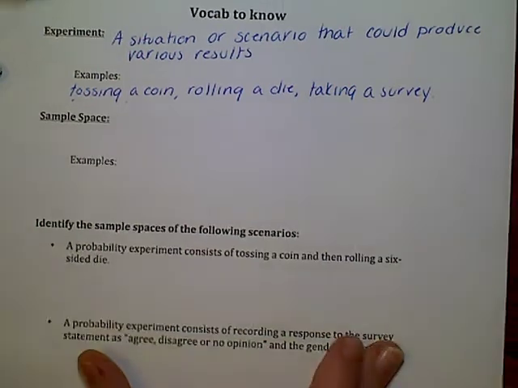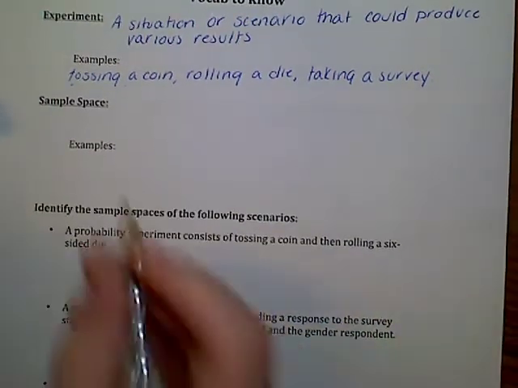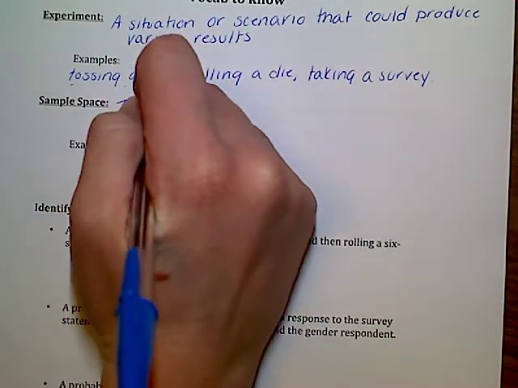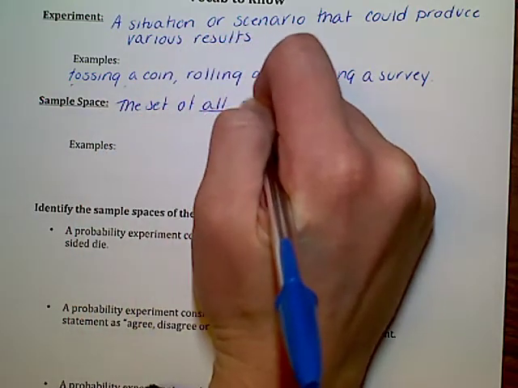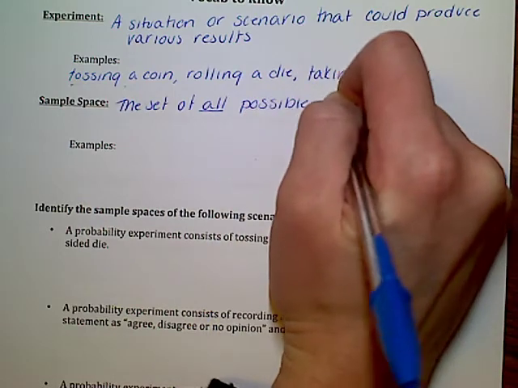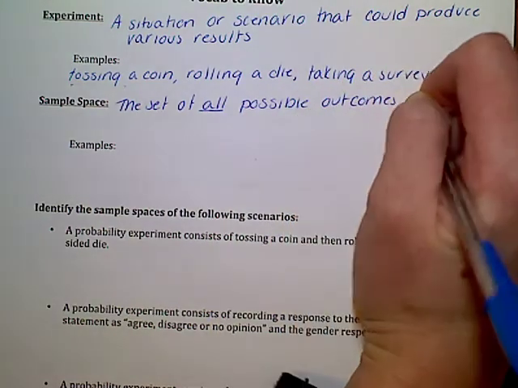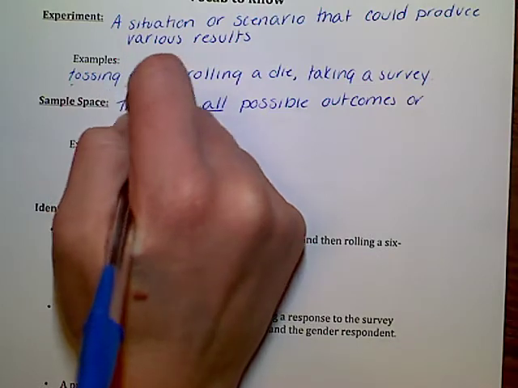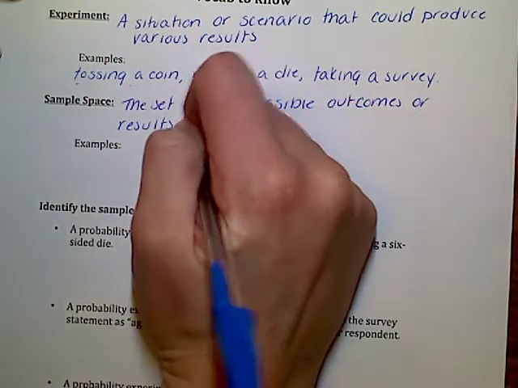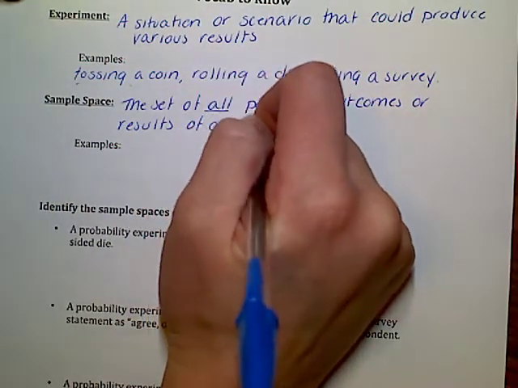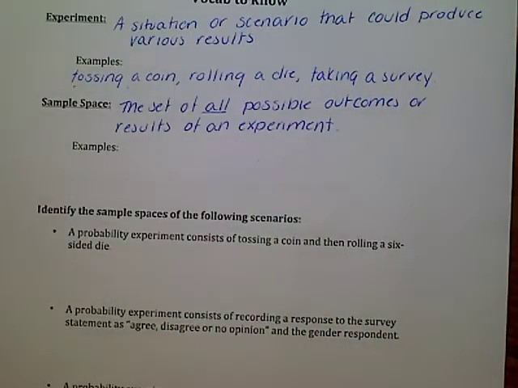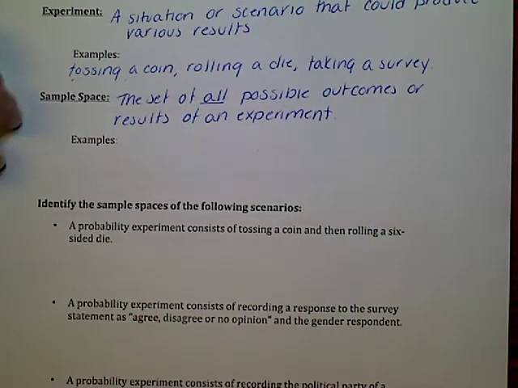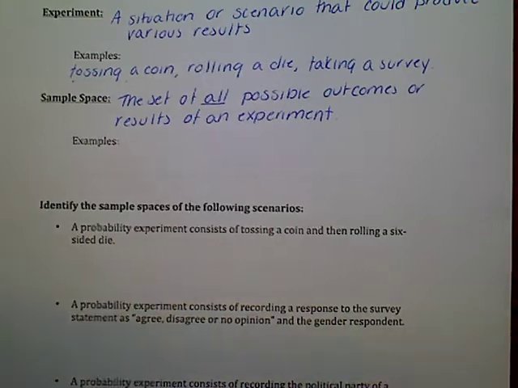Sample space is another important word that we're going to use a lot, and it refers to the set of all possible outcomes or results of an experiment. You might not realize right now or today why the sample space is so important when it comes to probability, but it will definitely be useful to be able to talk about sample space later.